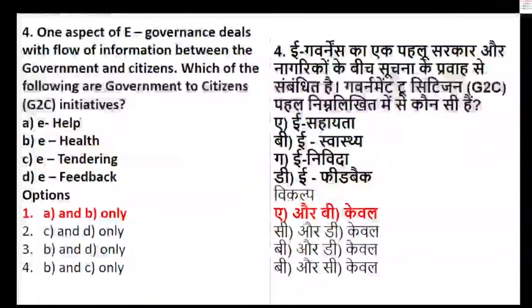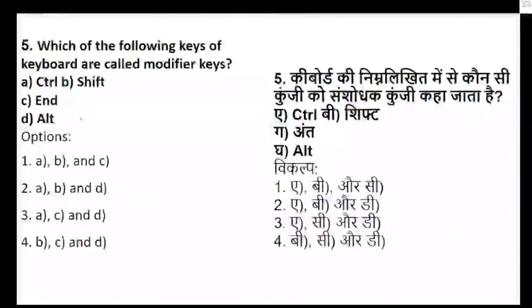Is it clear? Okay. Now let's go to question number 5. Question number 5 talks about which of the following keys of the keyboard are called modifier keys. So now we have a question from the keyboard. We are talking about keys of the keyboard that are called modifier keys. Whether it is control, shift, end, or alt. So which keys are known as modifier keys?